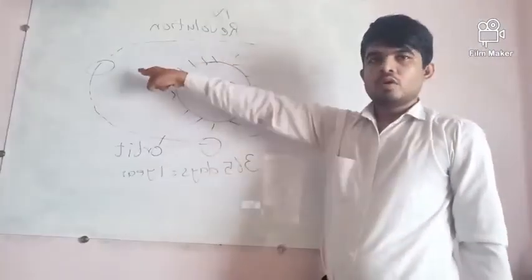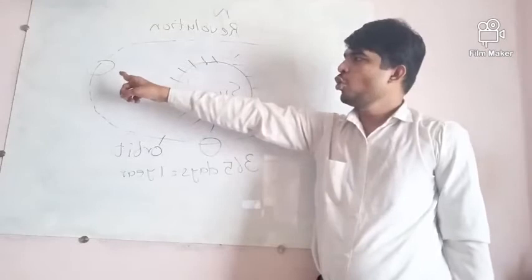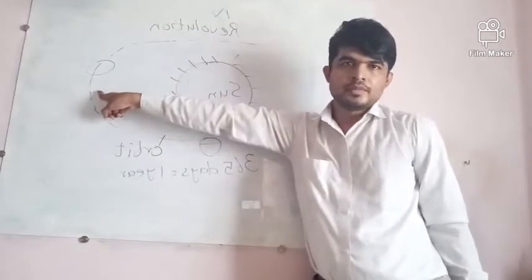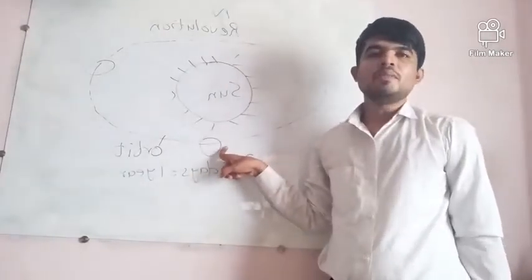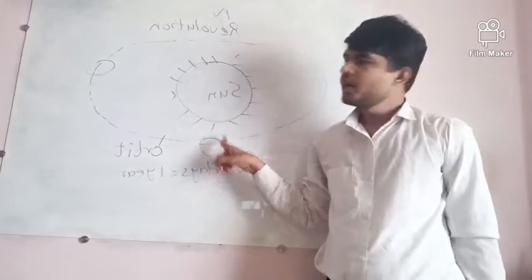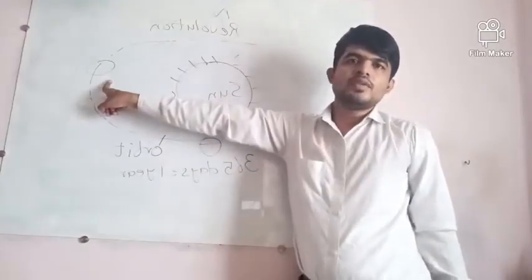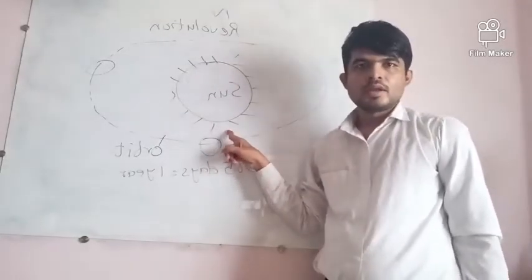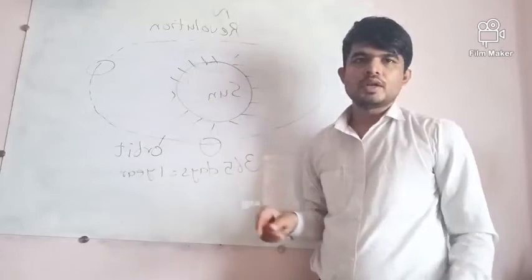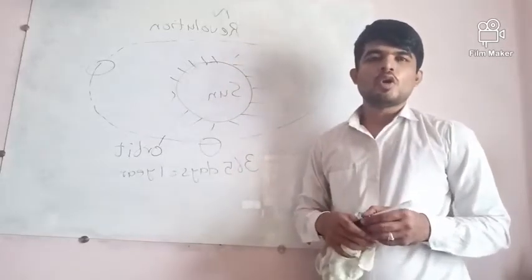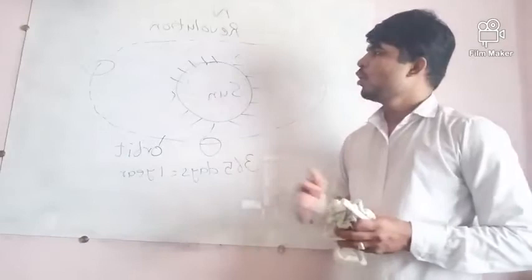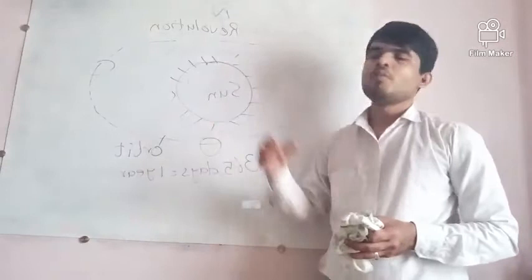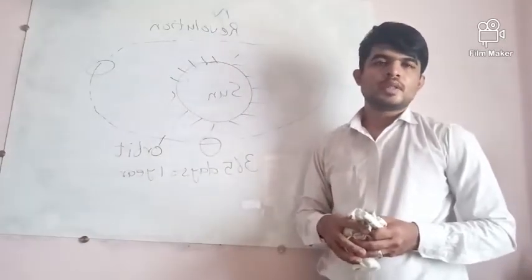Now, I have drawn to show you two Earths. One is here, one is here. As you can see, this is away from Sun, and this is near to Sun. Now, this will help you to understand why there are seasons on Earth. When it is away from Sun, we have winter season. And when we are near to it, we have summer season. Okay, these are main two seasons, summer and winter. And along with that, we also have autumn, spring. All these happen because of Earth's movement around the Sun. That is called revolution.